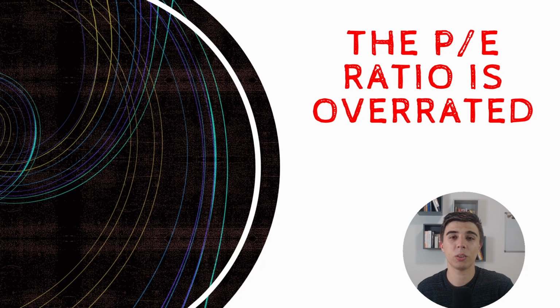It's been a while since I recorded a financial deception video, but I recently stumbled upon a company that I think the PE ratio falls within this category. I think that the PE ratio is overrated in general, and this particular example is not really an extreme one. I've seen it happening many times when it comes to public companies, private companies as well. But I think it's one that it takes a bit of accounting knowledge to better understand, and hopefully through a simple example, you will be able to follow this from now on.